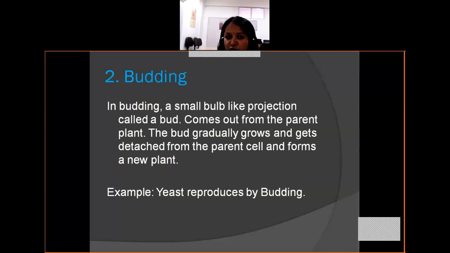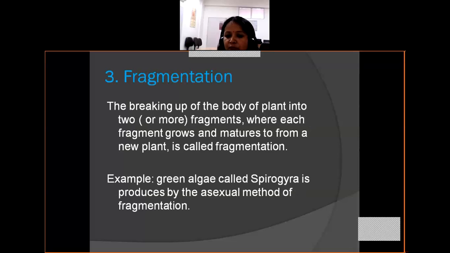The next asexual method, that is budding. In budding, a small bulb-like projection called a bud comes out from the parent plant. The bud gradually grows and gets detached from the parent cell and forms a new plant. The example is yeast. Yeast reproduces by budding.